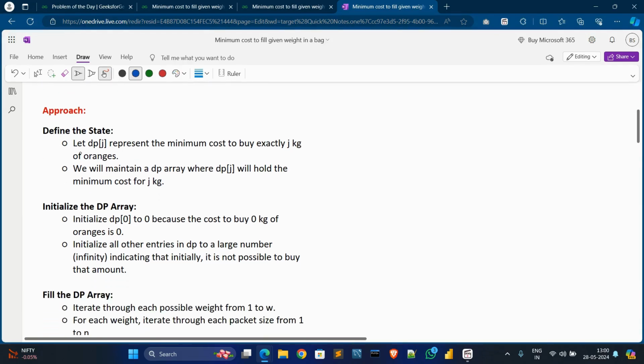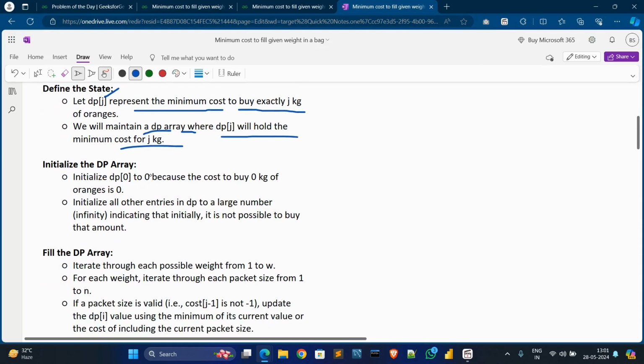First, we define the state. We create dp[j], which will represent the minimum cost to buy exactly j kg of oranges. We maintain a dp array where dp[j] will hold the minimum cost for j kg. Then we initialize the dp array.